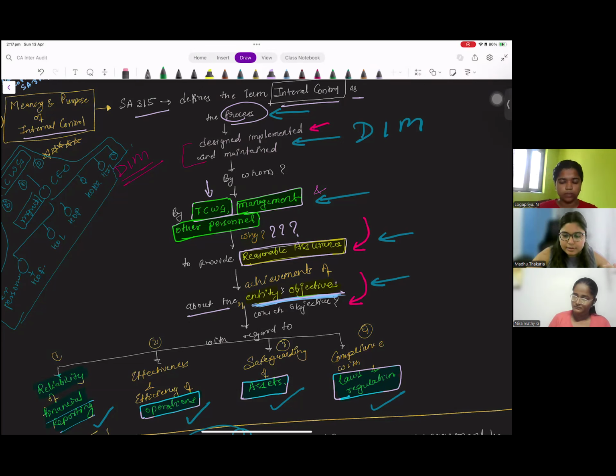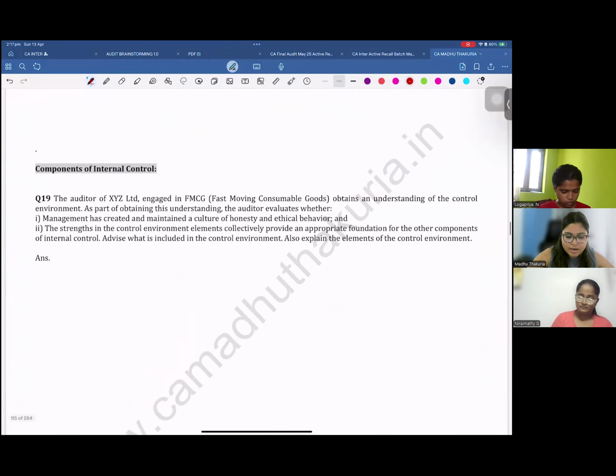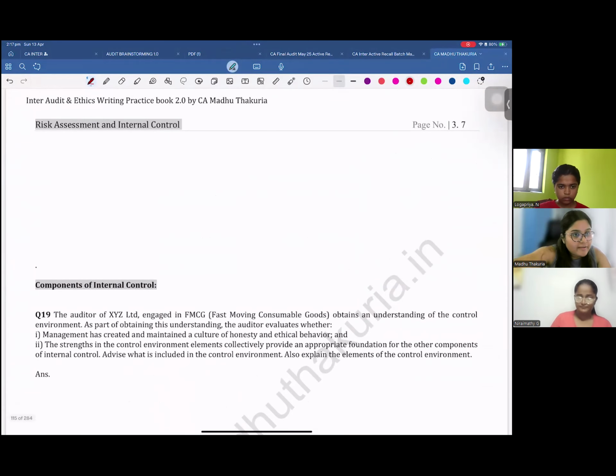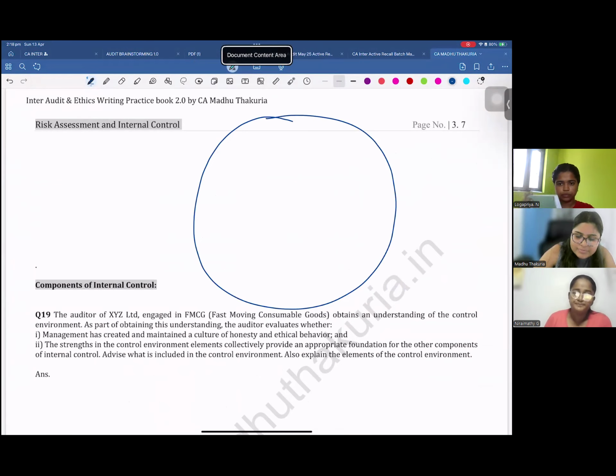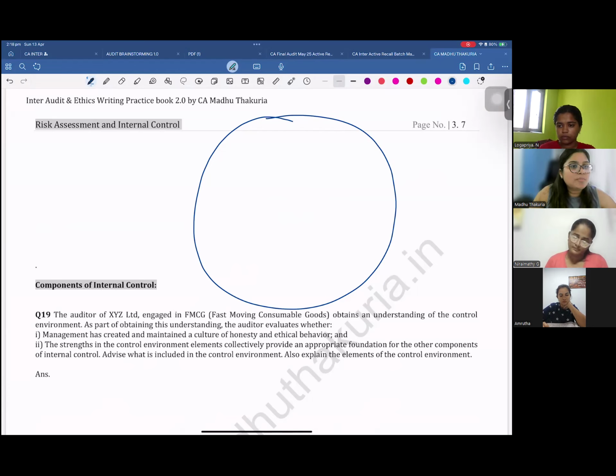Now, in terms of internal controls, you have understood the basic part of it, right? All the basic questions you have covered: the meaning, the purpose, the benefits, the limitations. But now comes the $1,000,000 question: what are the components of internal control? There are five components of internal control, given by the COSO framework. There are different institutions who have given best practices for any industry or company, that if you want to implement controls, you have to follow these frameworks. ICAI has adopted the COSO framework.